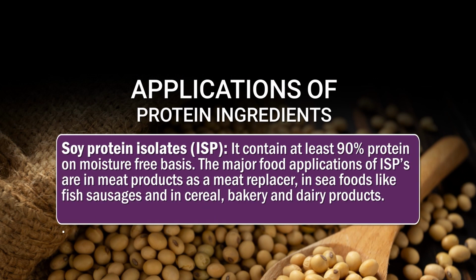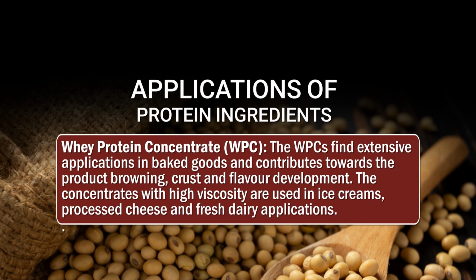Then another protein ingredient is soya protein isolate. Soya protein isolate contains at least 90% protein on a moisture free basis. The major food applications of soya protein isolate are in meat products like meat replacers, in seafoods like fish sausages, and in cereal, bakery and dairy products. Then whey protein concentrate, that is WPC. Whey protein concentrate finds extensive application in baked foods and contributes toward product browning, crust and flavor development. Concentrates with high viscosity are used in ice cream, processed cheese and fresh dairy applications.